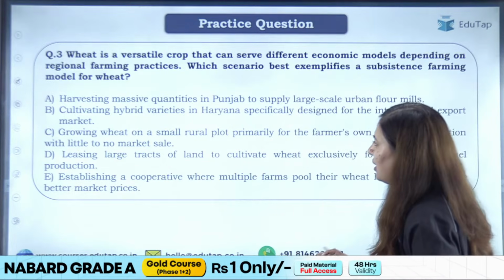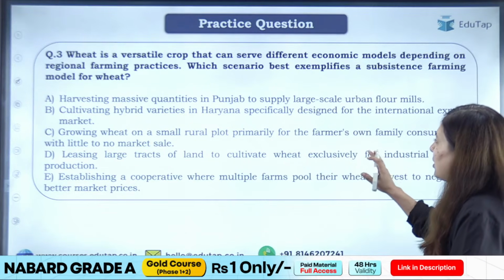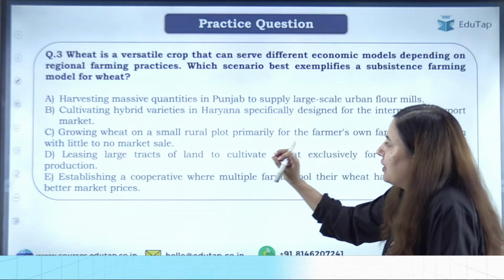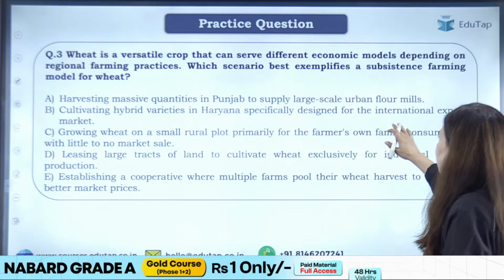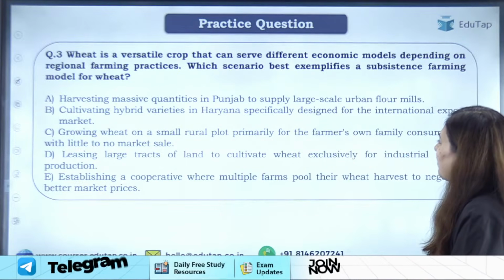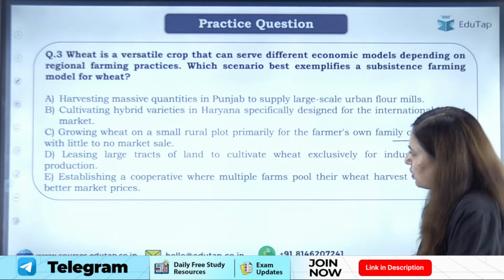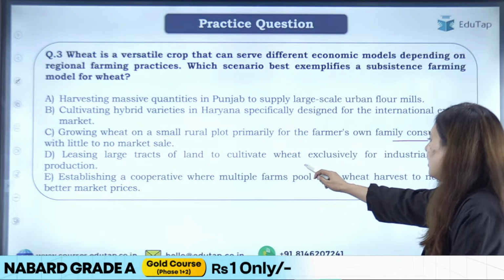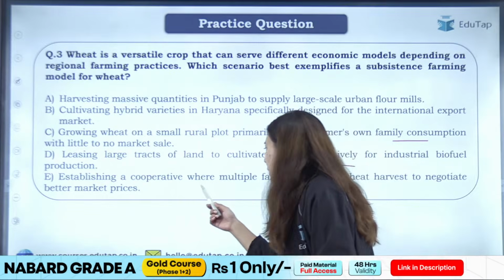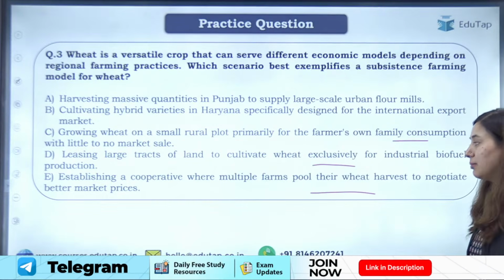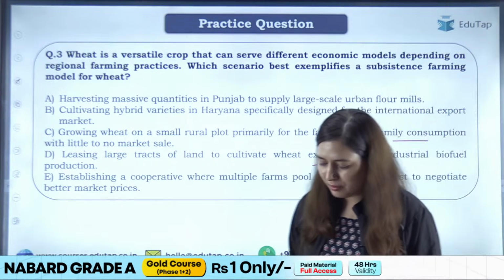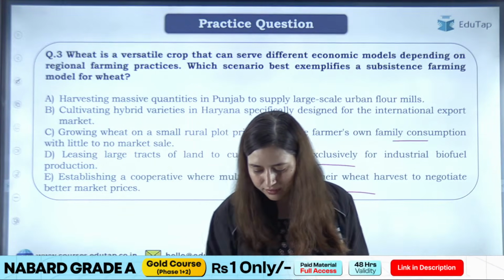Your options are given: harvesting massive quantity in Punjab to supply large-scale urban flour mills, then cultivating hybrid varieties in Haryana specifically designed for international export, then growing wheat on a small rural plot primarily for farmers' own family consumption, leasing large tracts of land to cultivate wheat exclusively for industrial biofuel production, establishing a cooperative where multiple farmers pool their wheat harvest to negotiate better market price. So what will be the answer here? Anybody?